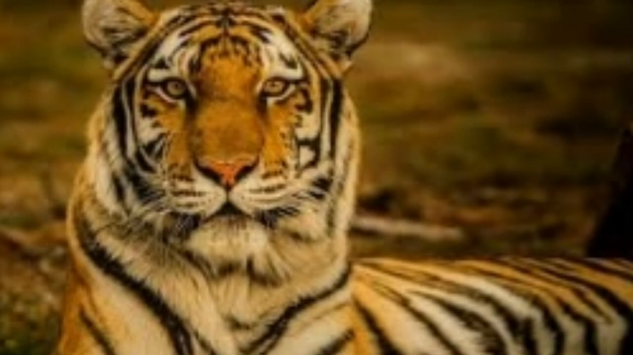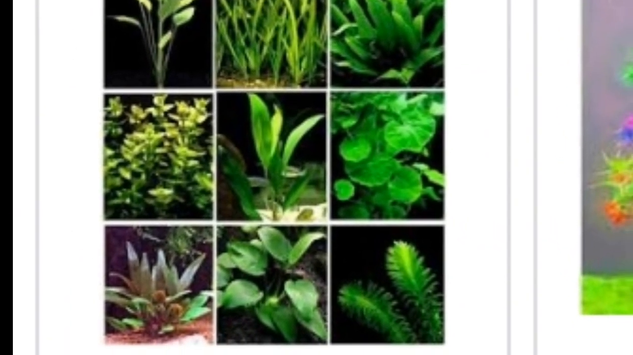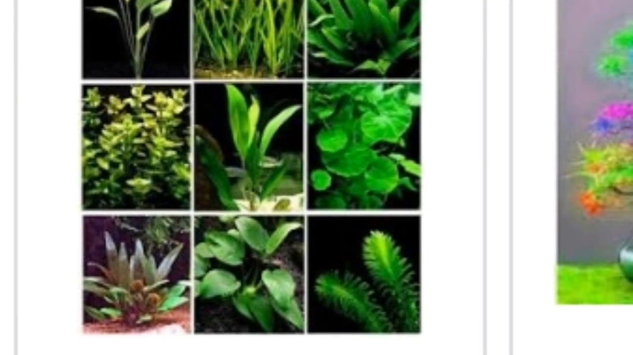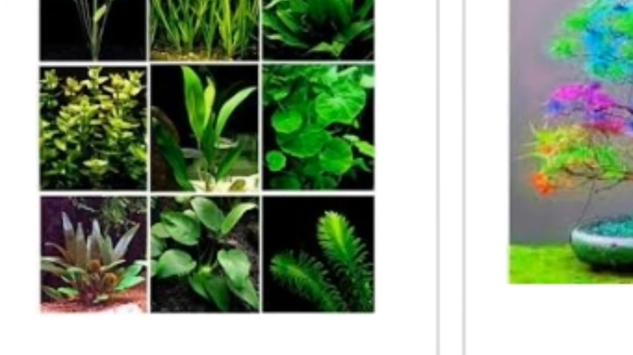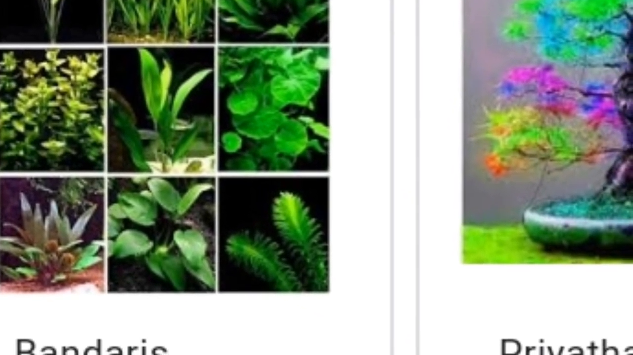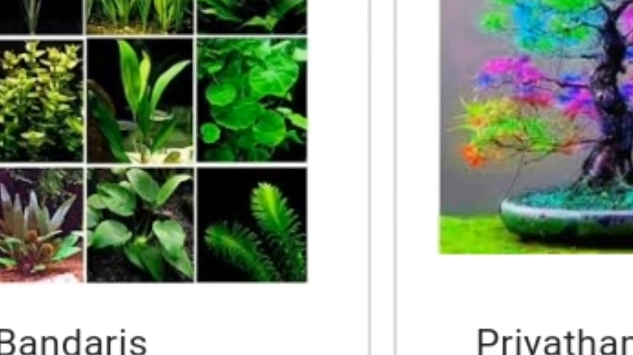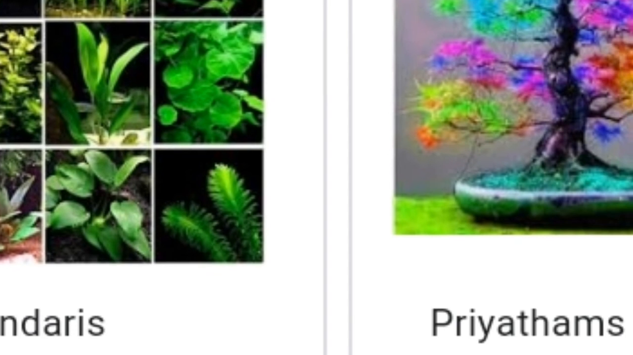So students, this is all about the topic. Let's have a quick review of the topic. The book published by the IUCN, that means the International Union for the Conservation of Nature and Natural Resources, which provides all the information on the threatened species of plants and animals, is called the Red Data Book.